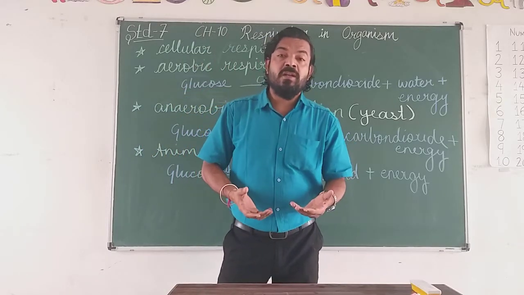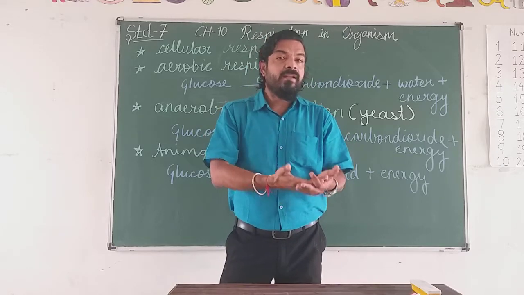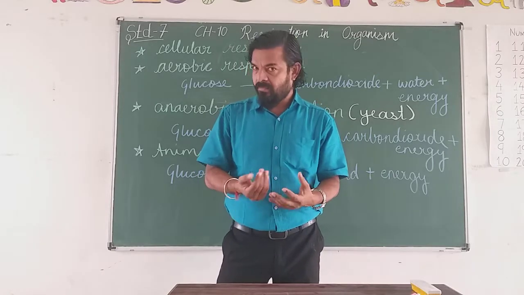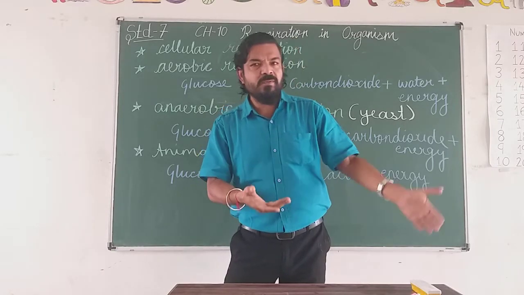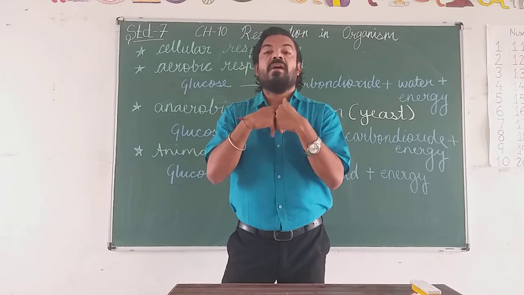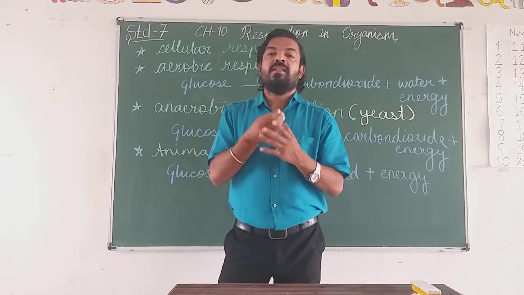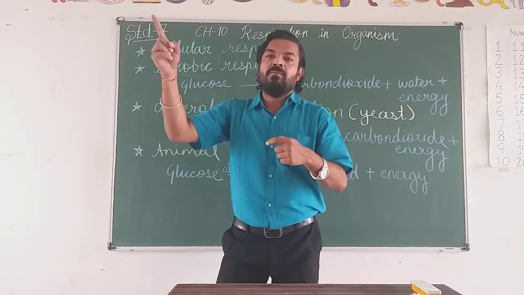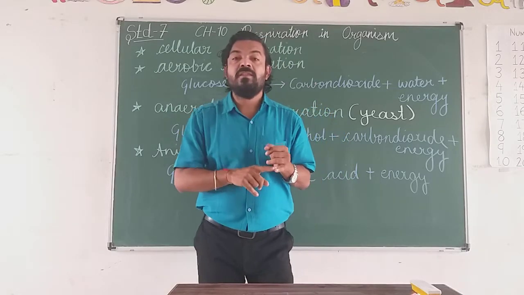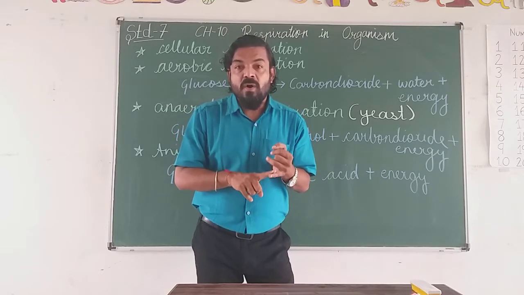Now this multicellular body also needs breathing. There is animal breathing and plant breathing also. There are lots of different types of breathing. Plant breathing, we understood in the previous chapter: plants take in carbon dioxide and give out oxygen, through a process called photosynthesis.